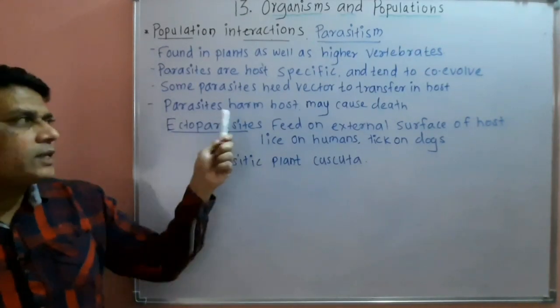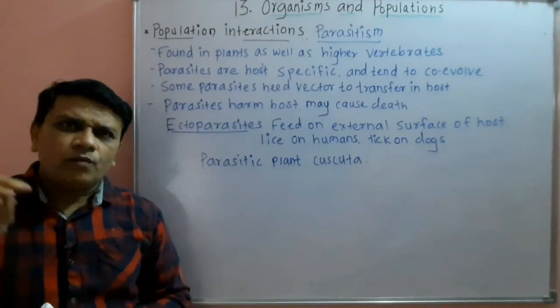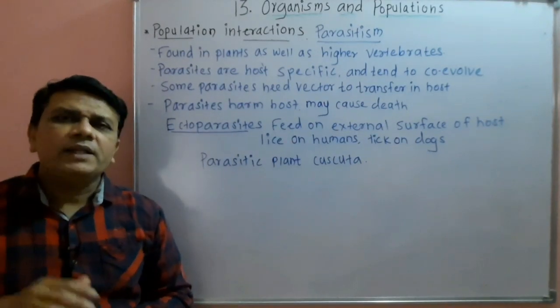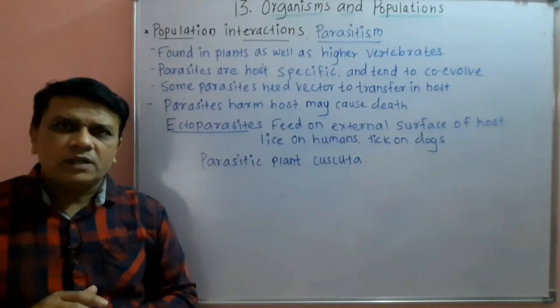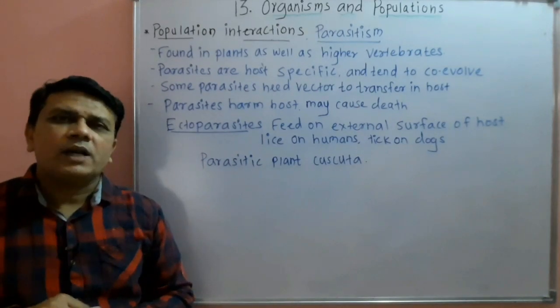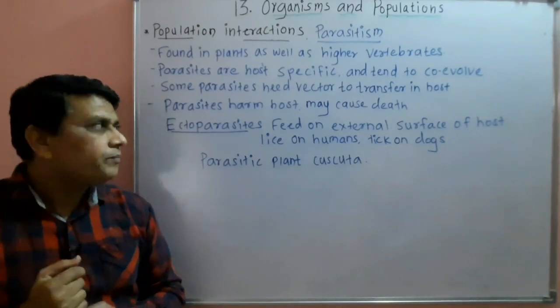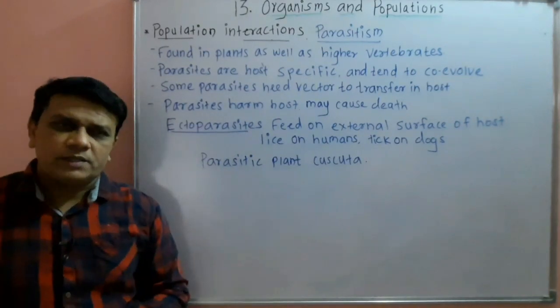Then parasites obtain nutrients from the host and they will harm the host, and in certain cases the host may die. So parasites are harmful organisms. Then parasites may be ectoparasites.